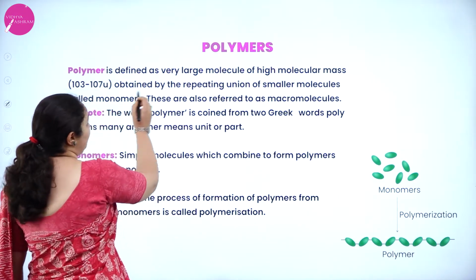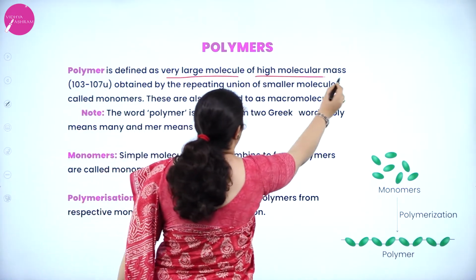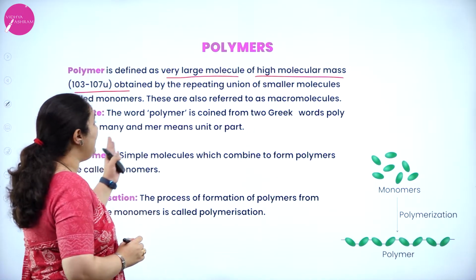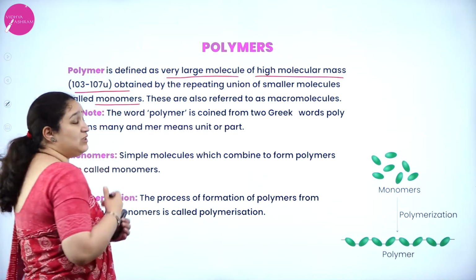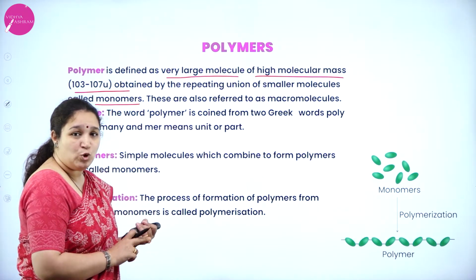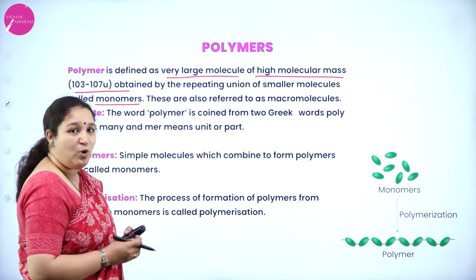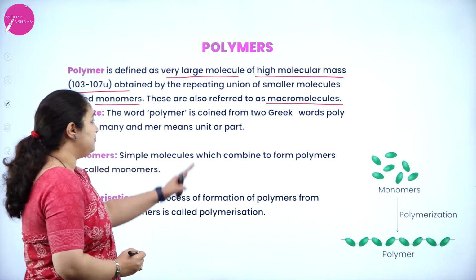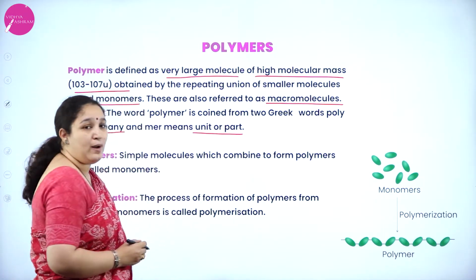It is defined as a very large molecule with a high molecular mass of 10^3 to 10^7 u, obtained by repeating union of small units called monomers. The units which are repeated over and over again are called monomers, and many monomers put together give a polymer, which is a macromolecule. As I told you, in Greek, poly means many, mer means units or parts.